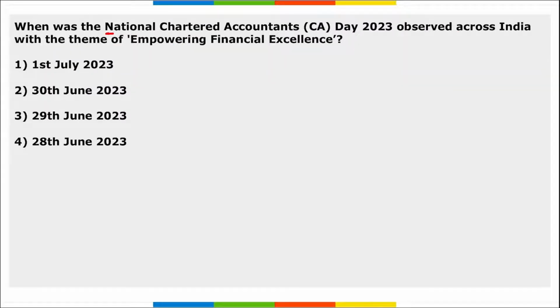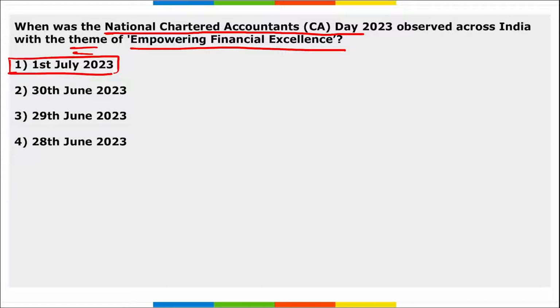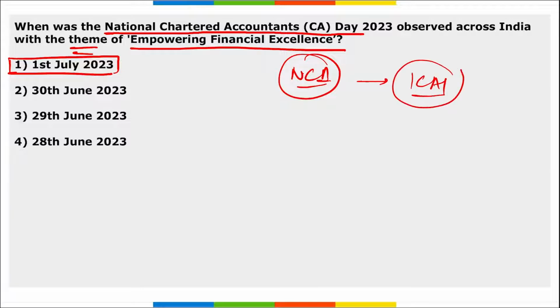Next, when was the National Chartered Accountants Day observed across India with the theme Empowering Financial Excellence? It is on 1st of July 2023 that we observed this National Chartered Accountants Day, and it is observed across the globe on 1st of July because on this day ICAI, that is Institute of Chartered Accountants of India, was formed on 1st of July 1949, right?